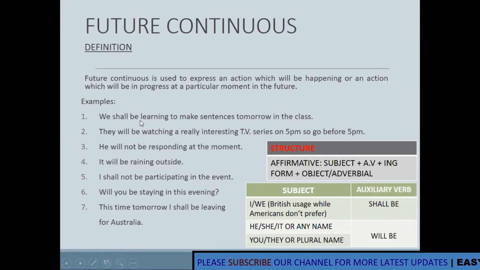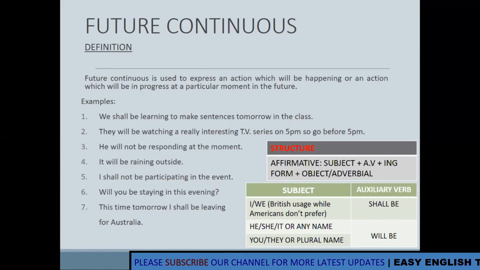We shall be. Look at the first example. We shall be. With we, we are using shall be. Learning. Learning is the action verb. After shall be, we are using learning. So this is one of the recognitions of the future continuous tense. After the auxiliary verb, what are the auxiliary verbs? Will be, shall be. You must have the ing form of verb. In all the continuous tenses we use the ing form of verb.